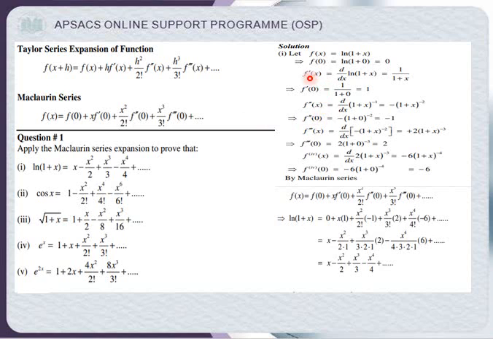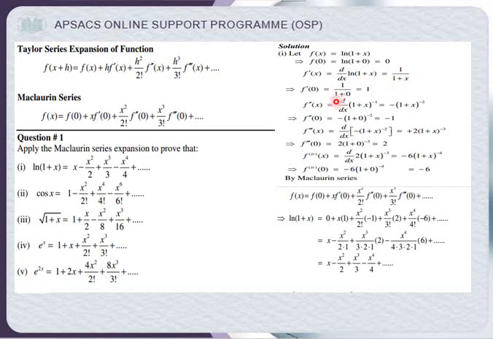So first we need to find f dash x. So what is f of x? F of x is this. F dash x means just the ln derivative. Ln box derivative is 1 upon box times the box derivative. So 1 upon 1 plus x, and the box derivative: 1 plus x derivative means 1 derivative is 0 and x derivative is 1.